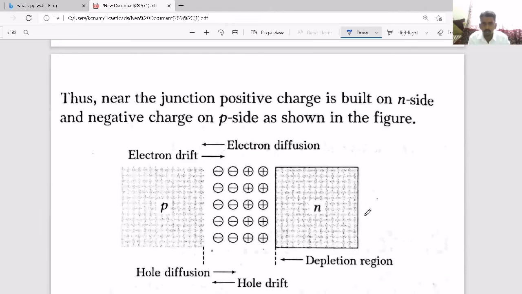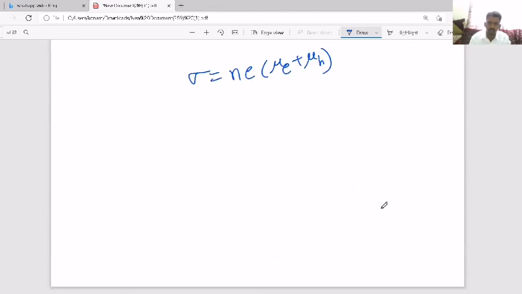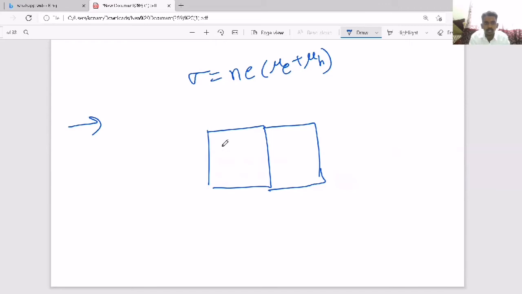Now, the next thing is all about the PN junction diode. We have made arrangements to increase the conductivity, and we made p-type and n-type semiconductors. Now, to use it as a device, we have to keep them in contact. You have to keep p and n in contact.